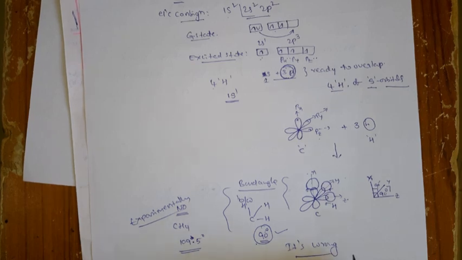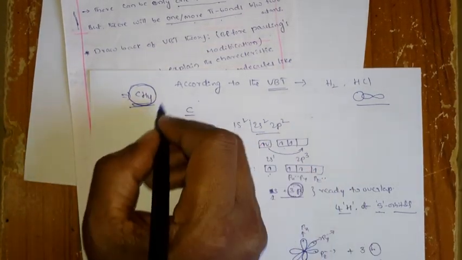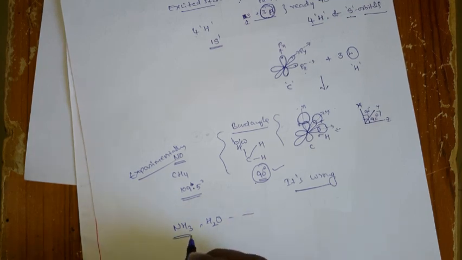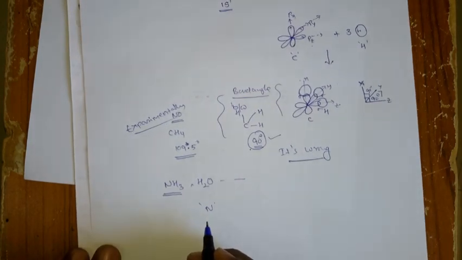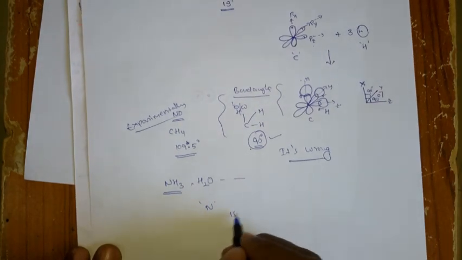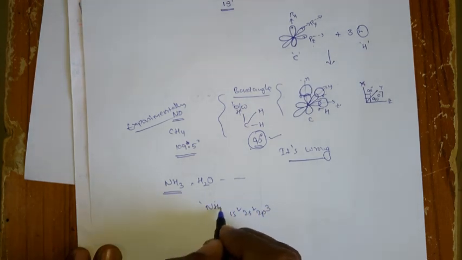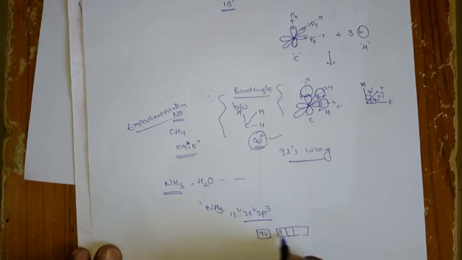That means it is unable to explain the geometries or the bonding in molecules like methane, and similarly ammonia and water. Even in ammonia it is the same thing: the central atom is nitrogen, and the electronic configuration is 1s2, 2s2, 2p3, right? You have three hydrogens here. So the valency state is 2s2 and 2p3.